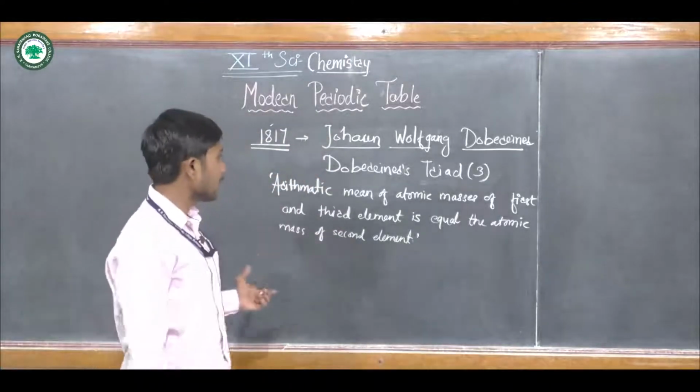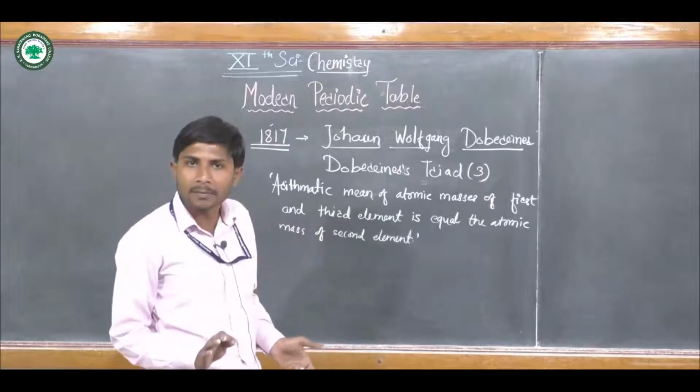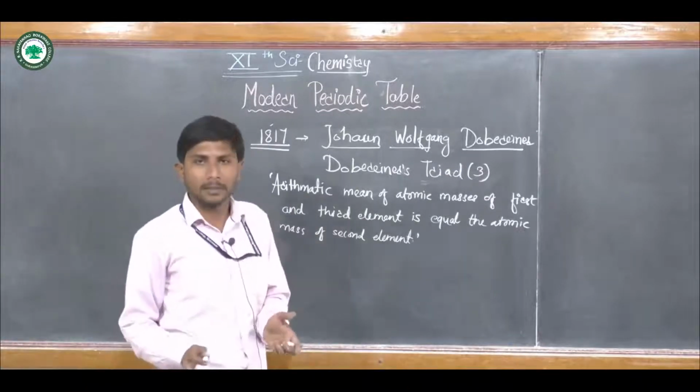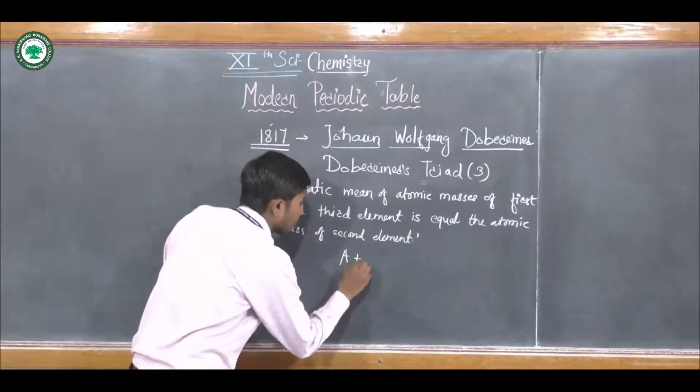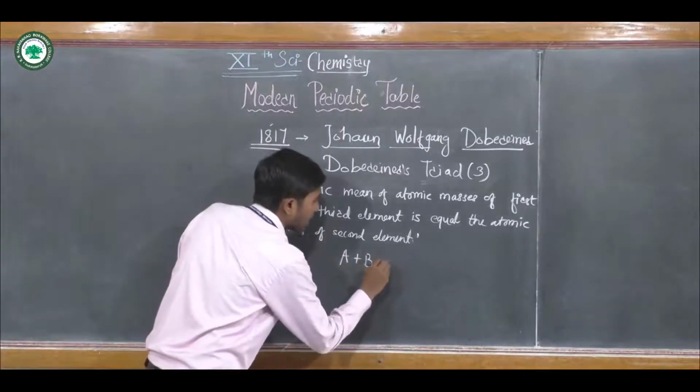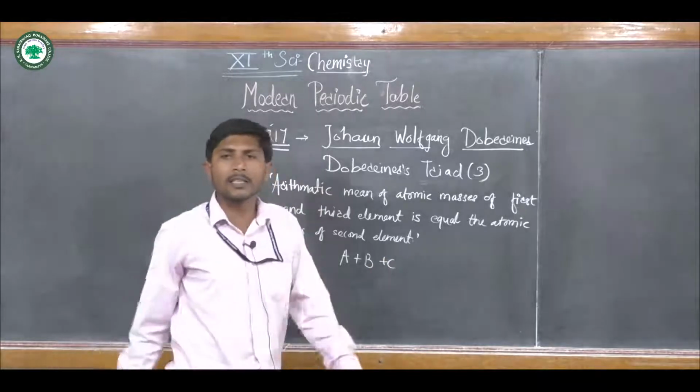He arranged the three elements. Consider A, B and C, three elements.